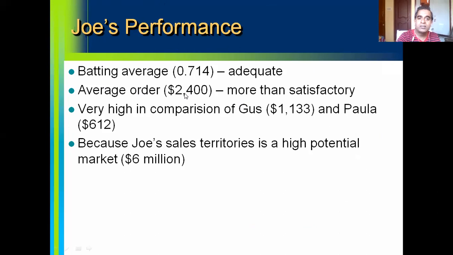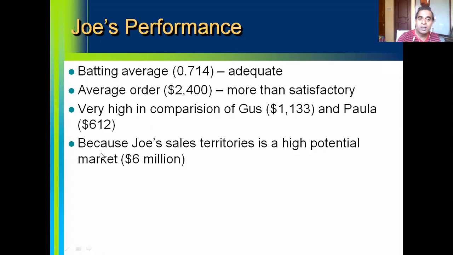So that is $2,400. This is more than satisfactory from the company's point of view. When you compare the average order size of Joe Jackson, it is very high compared to Gus Dean and Paula Burns. The average order size of Gus Dean, the second sales rep, is $1,133, and that of Paula Burns is just $612. So the average order size of Joe Jackson is far more compared to the remaining two sales reps.